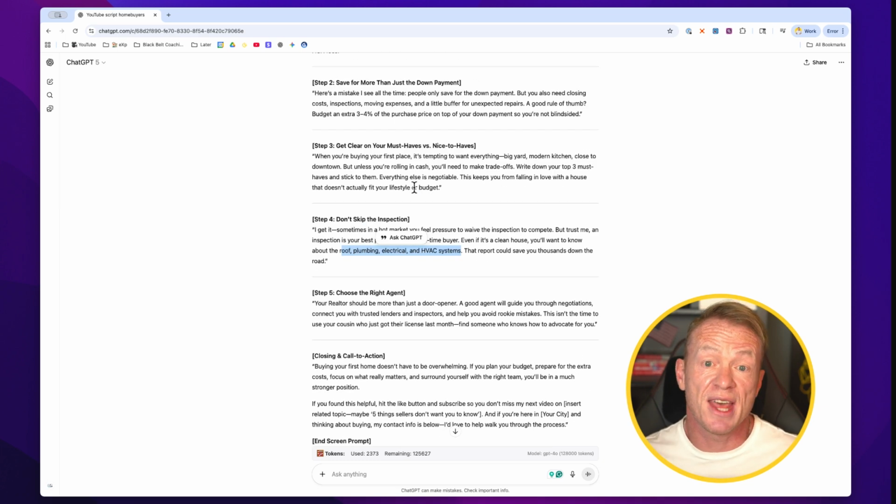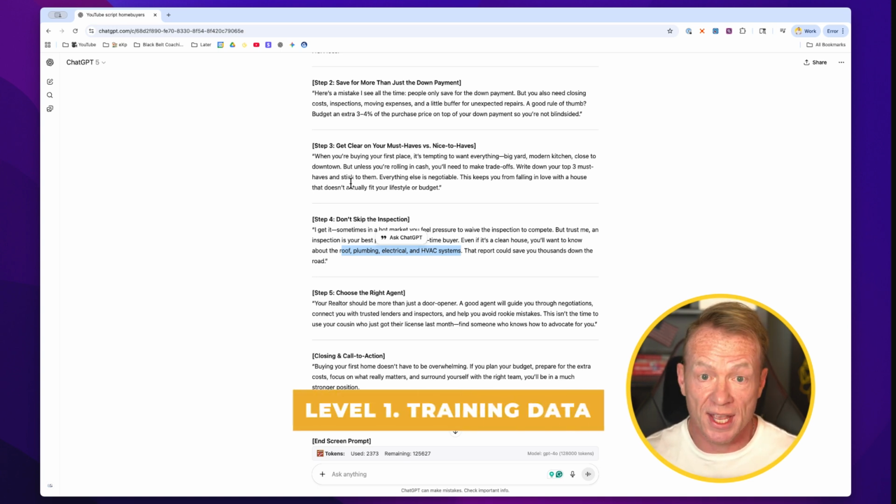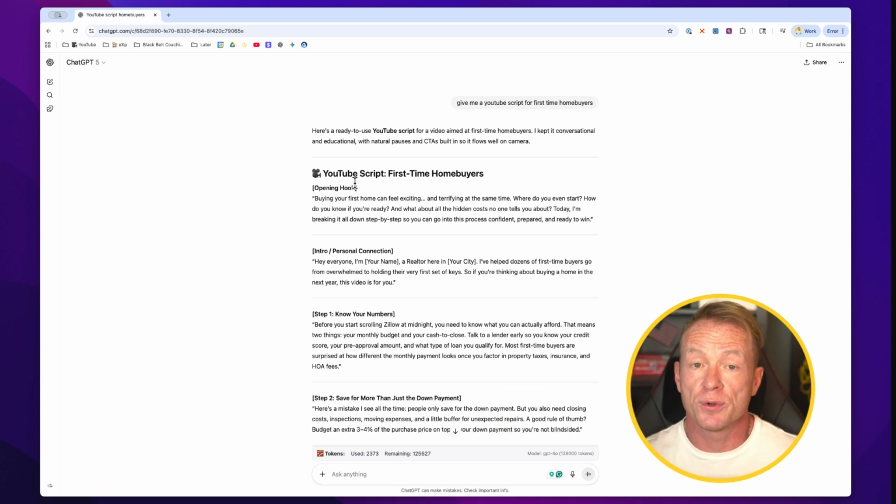So you can see what I'm getting at here. It spits out something half decent, but we're going to have to go in there and edit it and do a lot of different thinking inside of there. Basically what it's doing is it's pretending that it knows what we want to do. And this is based on the level 1 context of training data in the LLM. So if you're throwing in just a generic prompt, it's going to give you generic output because the level of context is very, very low.